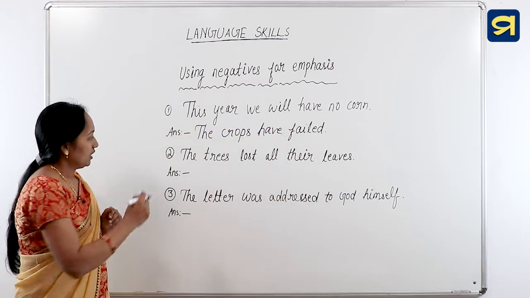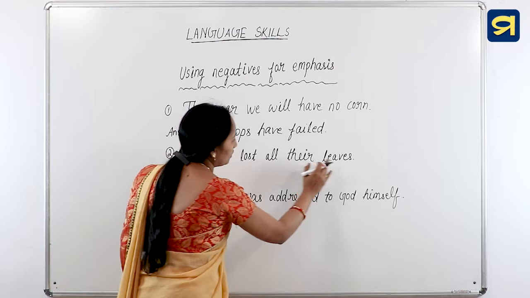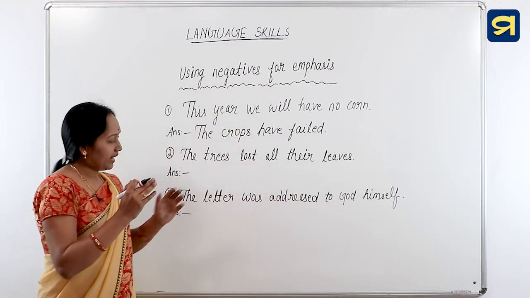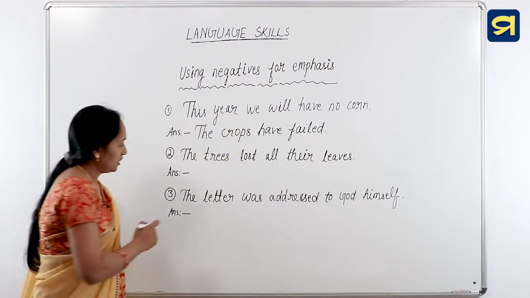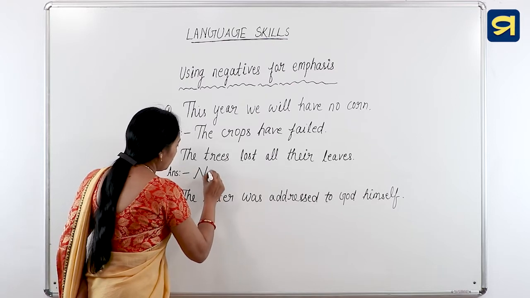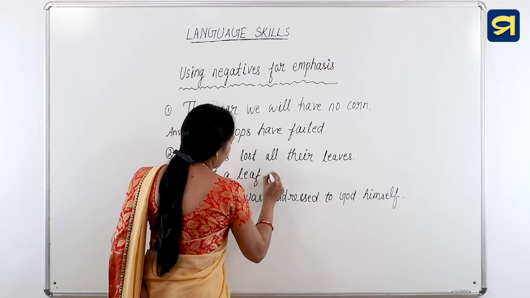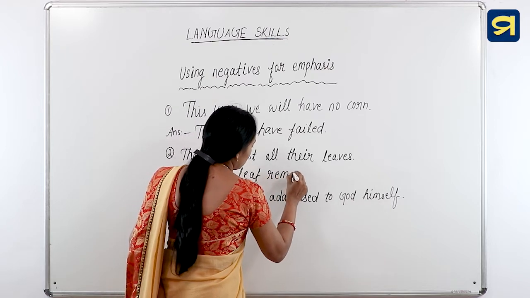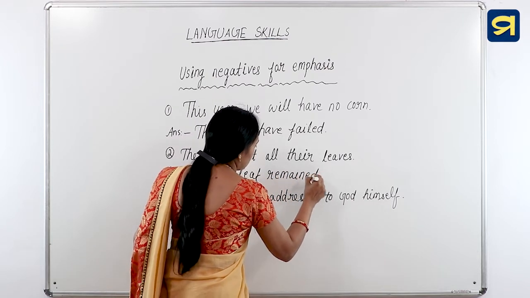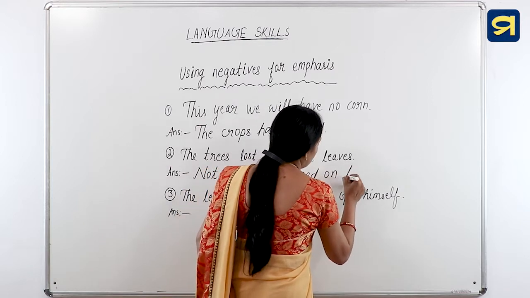The next one, the trees lost all their leaves. And its negative emphasis will be, not a leaf remained on the trees.